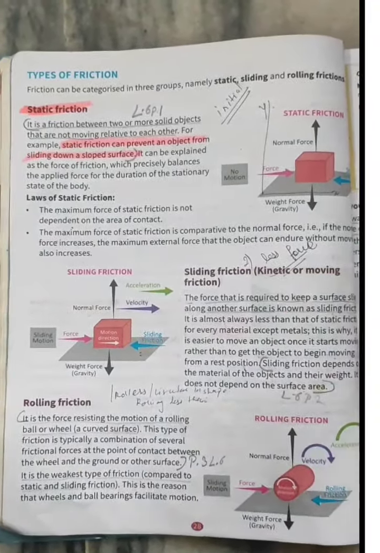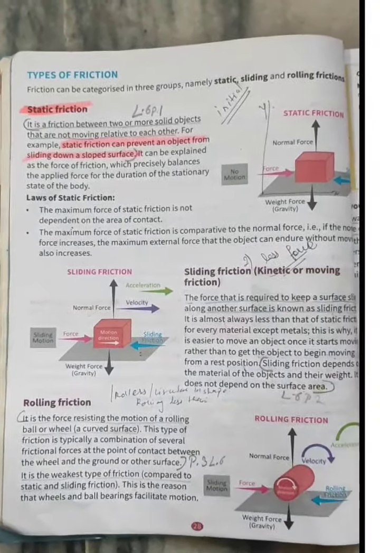Static means no movement, an opposing force, no movement is happening. But as soon as you put more pressure on the sofa and move it, the sofa will start moving. That's why static friction has ended and sliding friction has started, because this sofa has begun to slide.